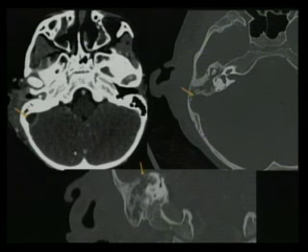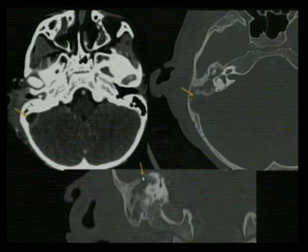This is an example again showing you opacification of the mastoid air cells and medullary cavity, destruction of the inner cortex, and you can see this epidural empyema. You can see the cellulitic changes in the overlying soft tissues. This is a coronal bone window of the CT, again showing you destruction of the tegmen tympani. In these cases, you want to look very closely at the middle cranial fossa, because the infection can spread to the middle cranial fossa and the temporal lobe.